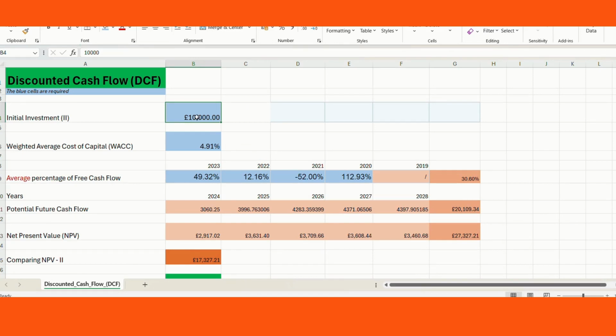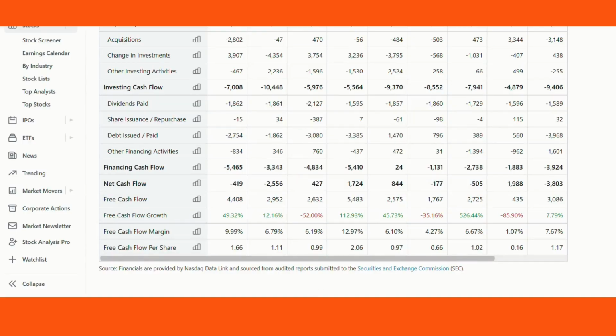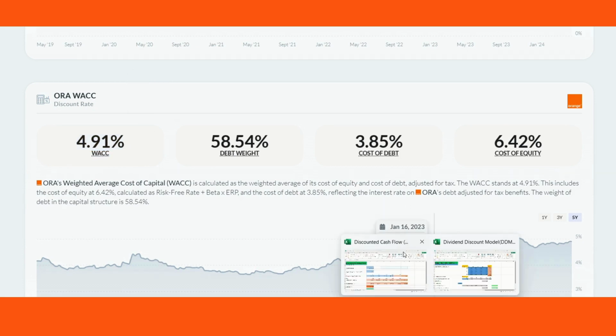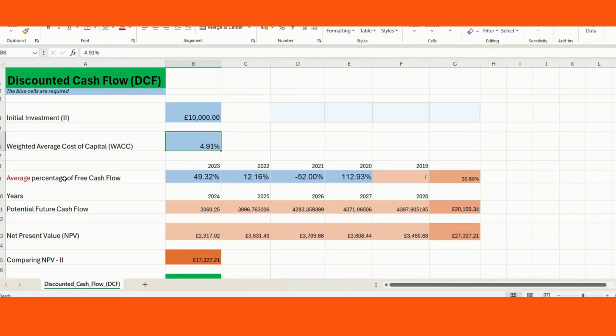I have already written the initial investment, for example, 10k. The weighted average cost of capital is 4.91, and we can take this number here, 4.91, and adjust it in my calculator. The average percentage of free cash flow is these numbers. I have already done this.